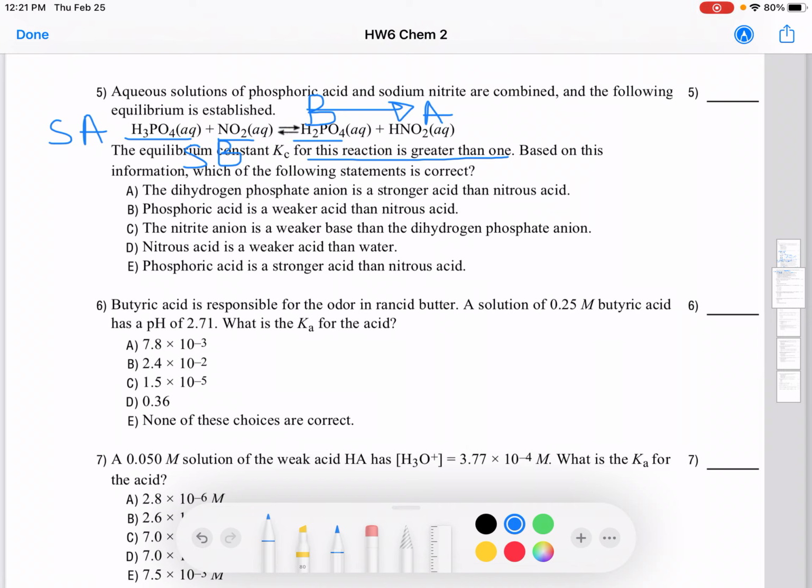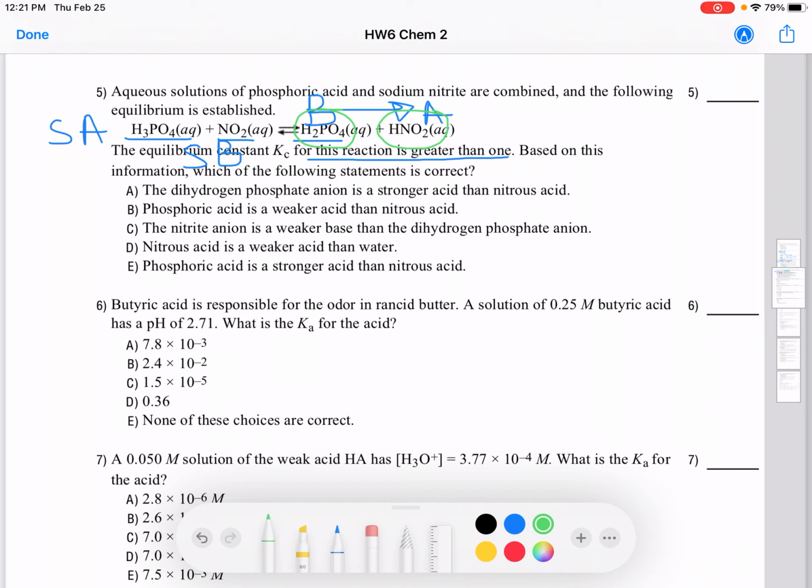The dihydrogen phosphate anion is a stronger acid than nitrous acid. Now dihydrogen phosphate is this one over here. There are 2 hydrogens. Dihydrogen phosphate anion is a stronger acid than nitrous acid, HNO2. What do you think about that? Is that true? No, right?